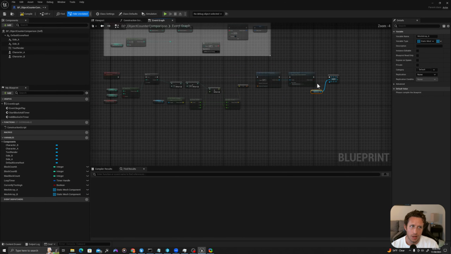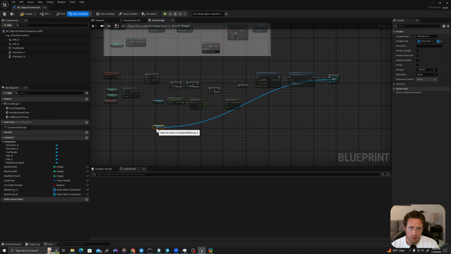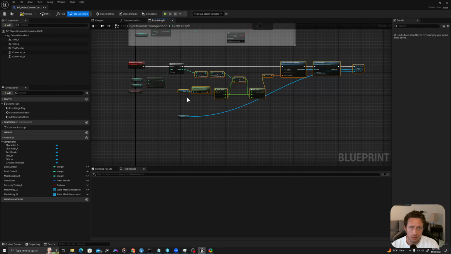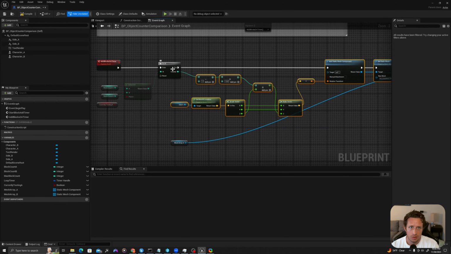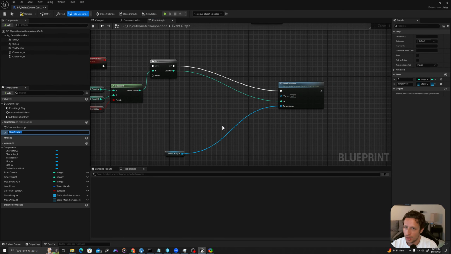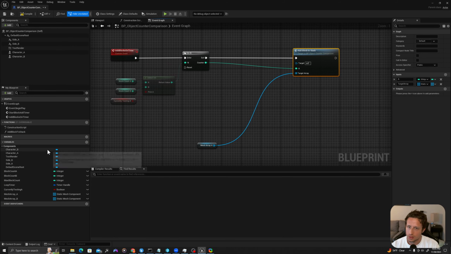And so we're going to use selects to get some of this work done. What I'll do is drag this all the way over here, and I will select all of this until just before the do n. I'll right click and say collapse to function. And let's call this add block to stack. So we're going to use a series of selects to get our values.